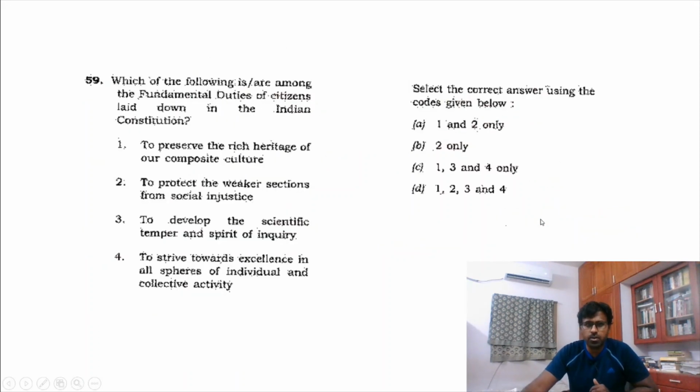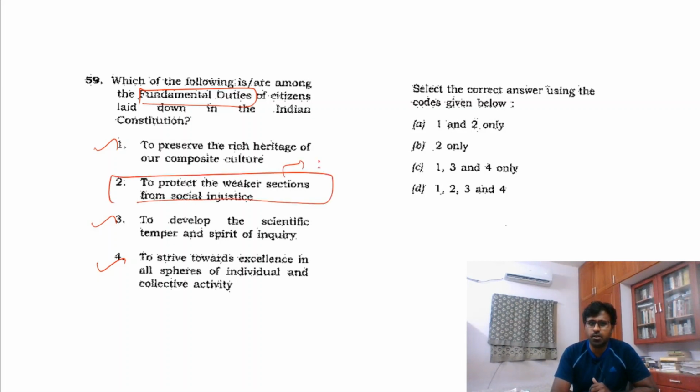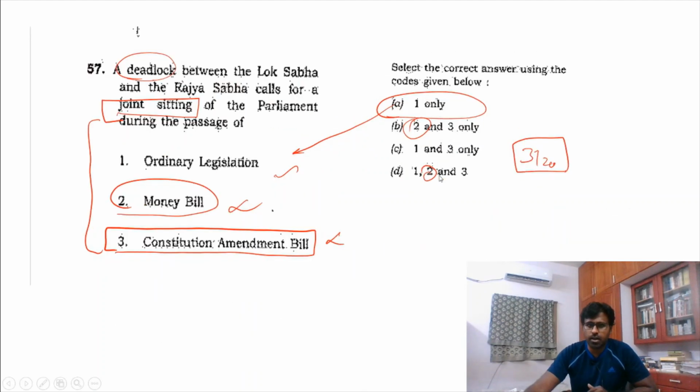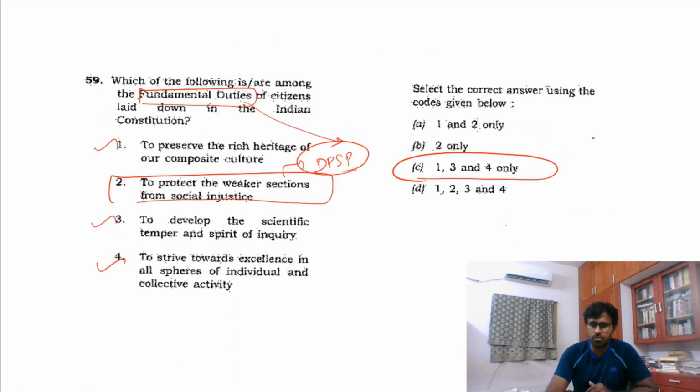No. So next, in fundamental duties, if you know, this is simple: this is true, this is true, this is true, and you will know that this is a DPSP. So if you knew the basics of fundamental duties, you will understand that this is true. So answer is C, and hence 4 questions are formed here.